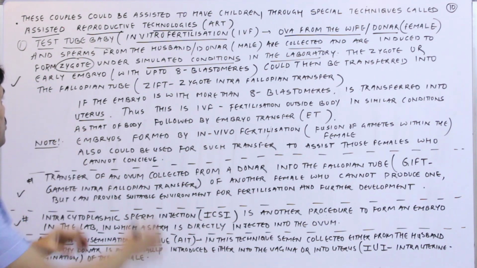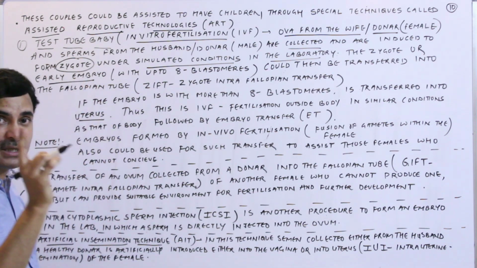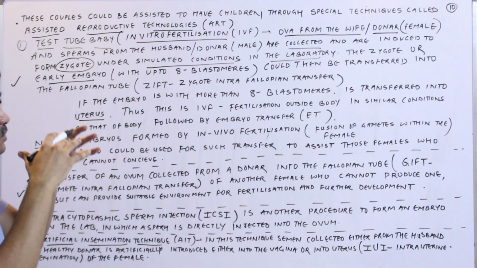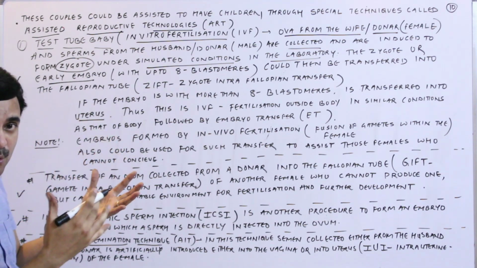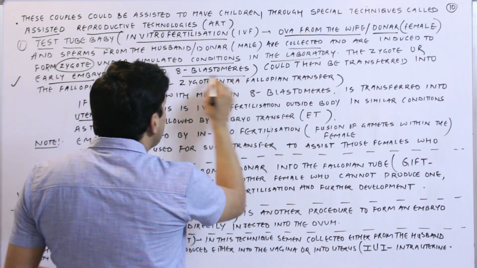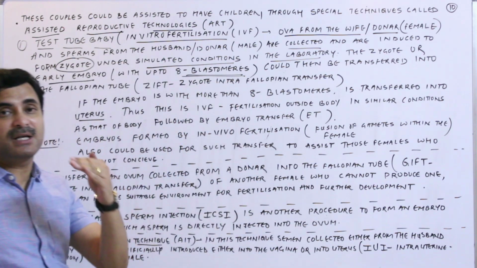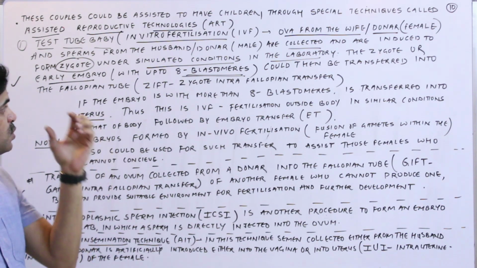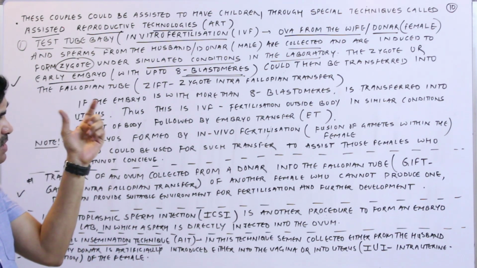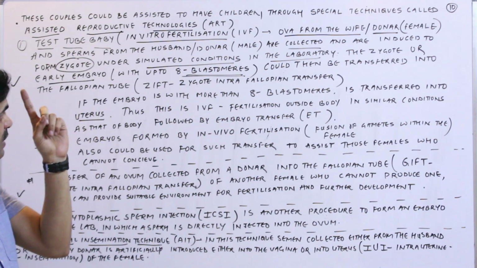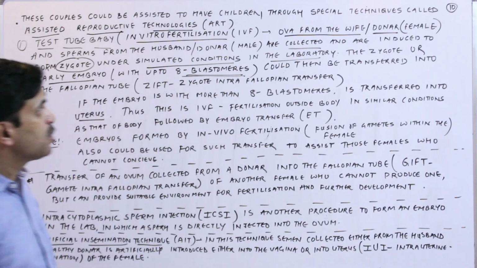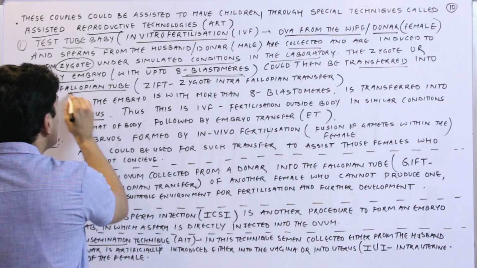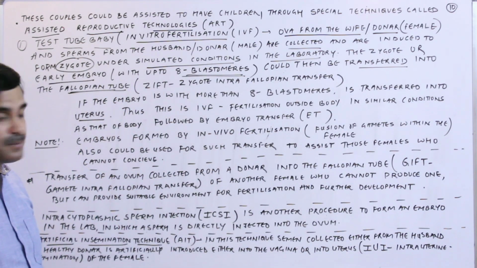The zygote or the early embryo, remember this, the zygote which is formed will undergo divisions, right? When the zygote undergoes cleavage it forms blastomeres. So the zygote or the early embryo up to the 8 blastomere stage is then transferred into the fallopian tube of the female.